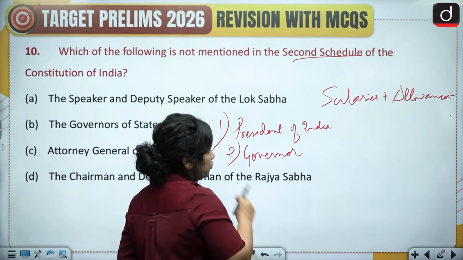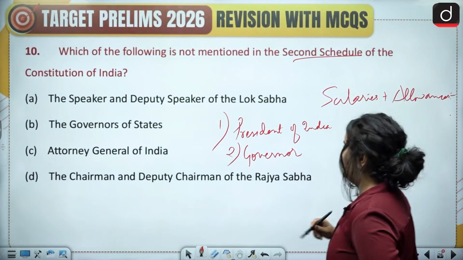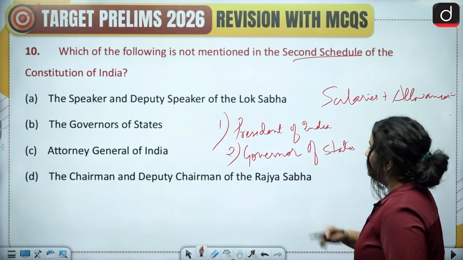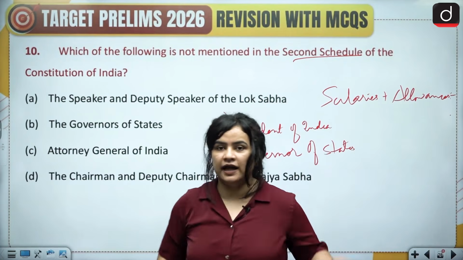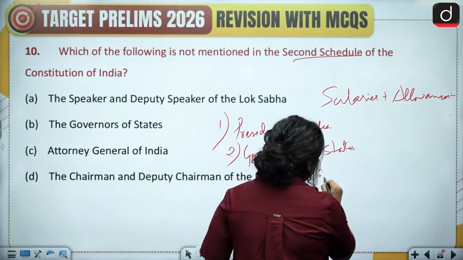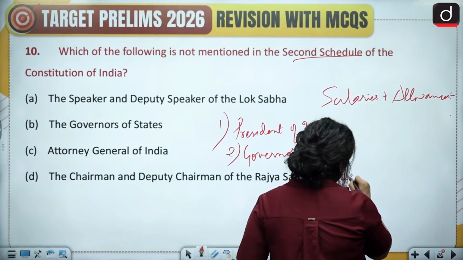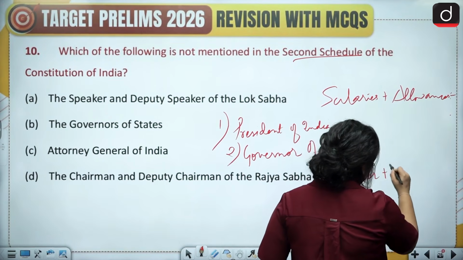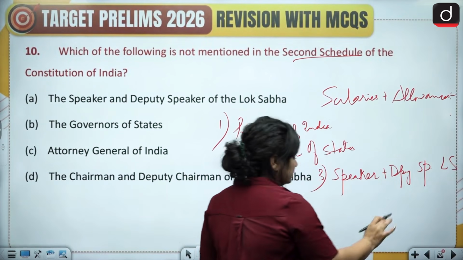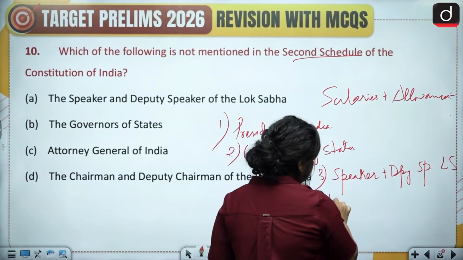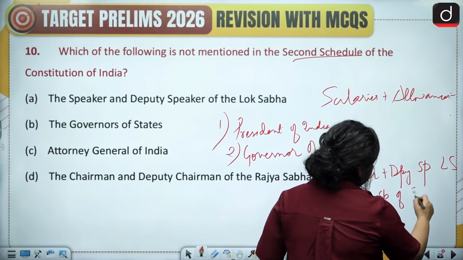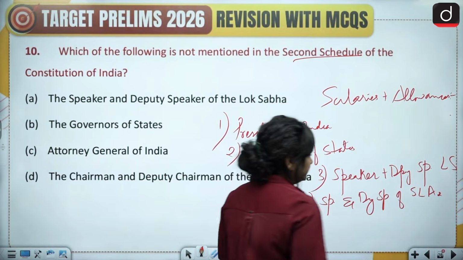So you can actually draw some sort of a congruence over here, right? President of India and Governor of States, kind of a parallel position at the level of the union as well as of the states. Then we have the Speaker and the Deputy Speaker of the Lok Sabha, followed by the Speaker and the Deputy Speaker of state legislative assemblies.